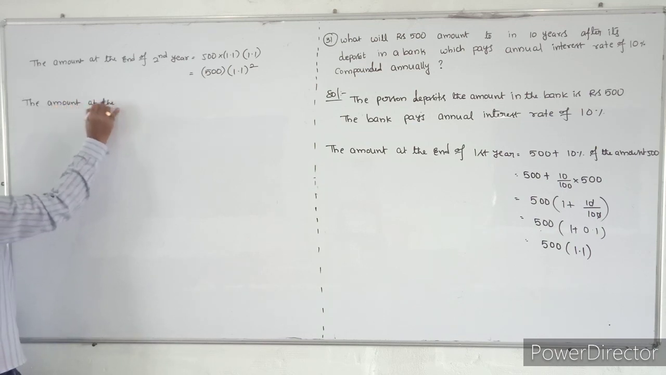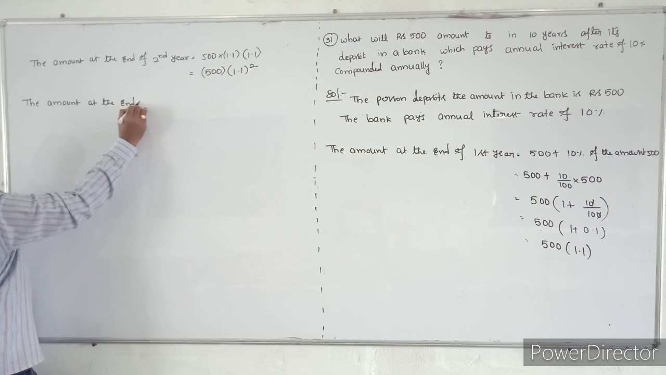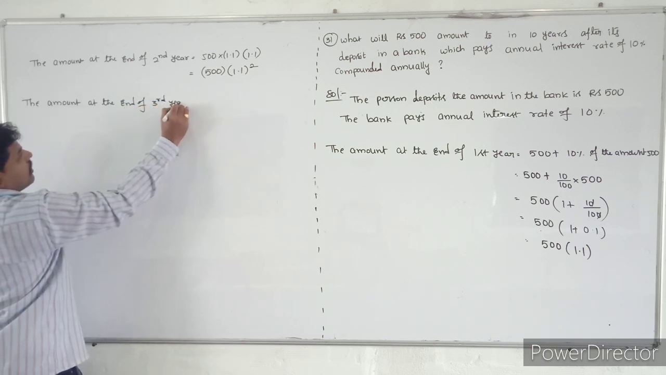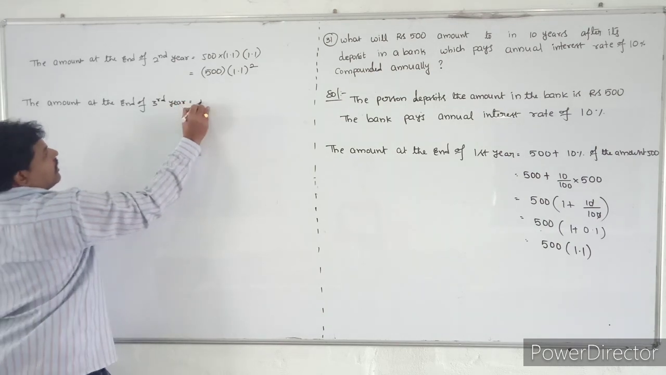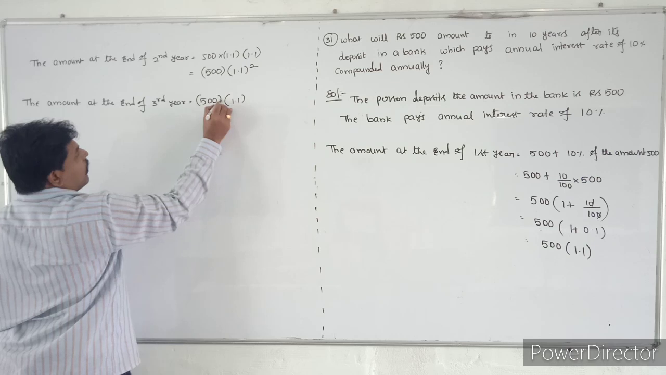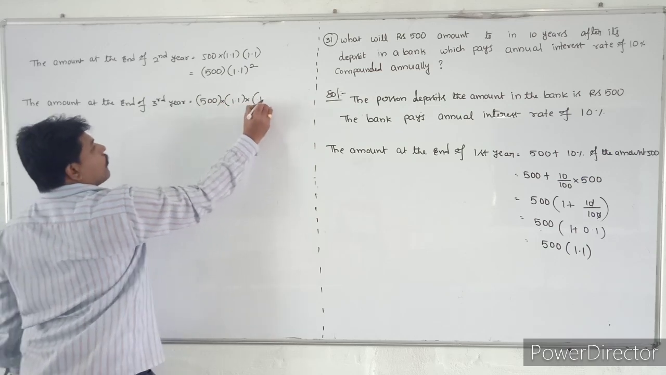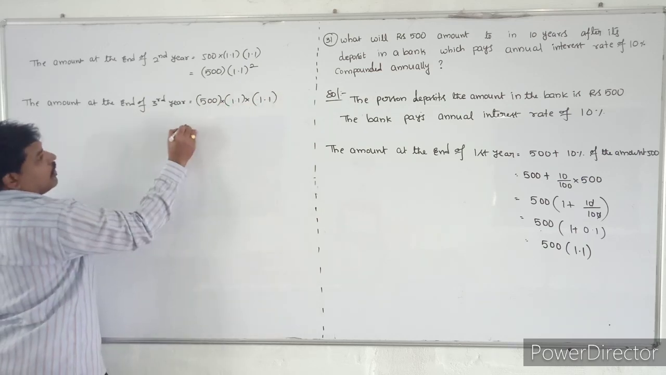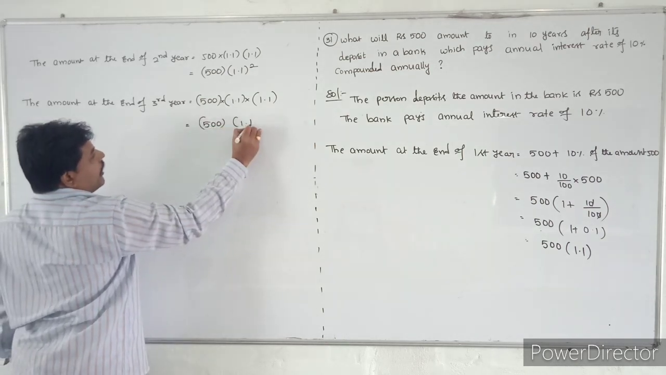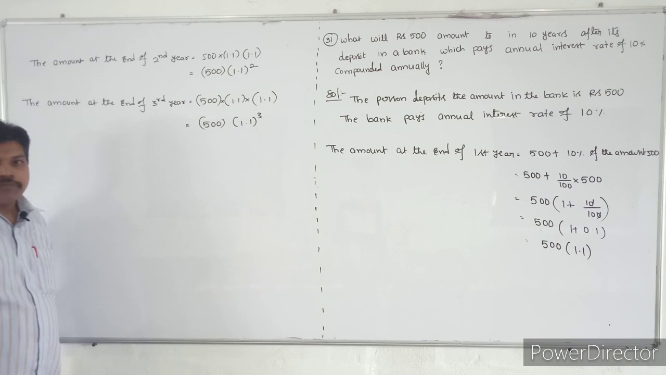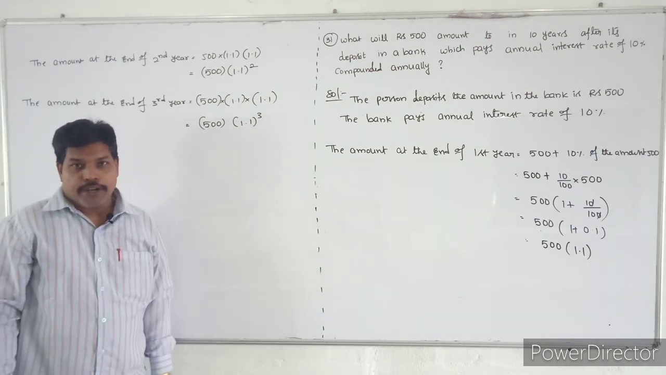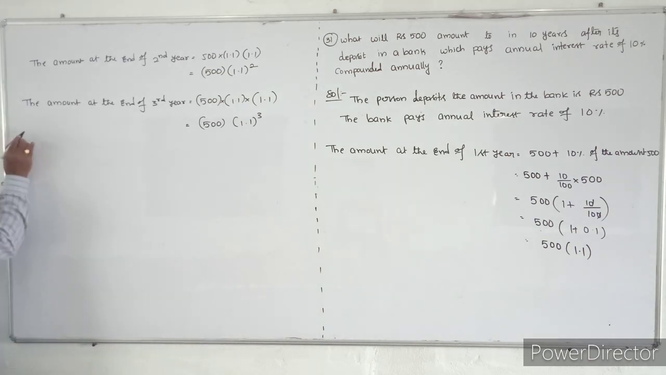So similarly, the amount at the end of the third year. What is this one? Similarly, you can take 500 into 1.1 into 1.1 into 1.1. So it will become 500 into 1.1 whole cube. So the amount he will get is 500 into 1.1 whole cube. Similarly, and so on.